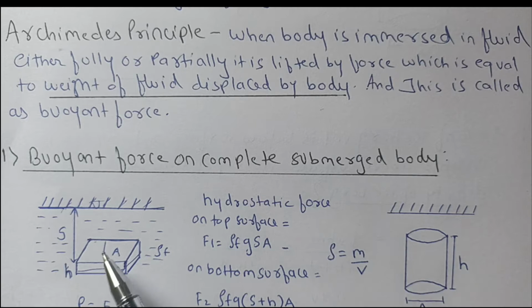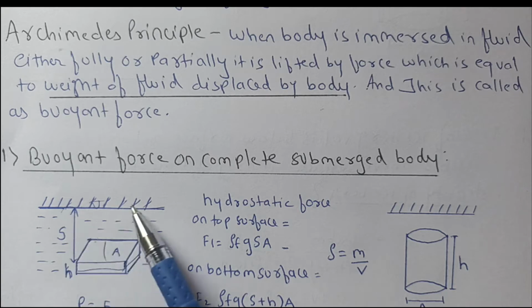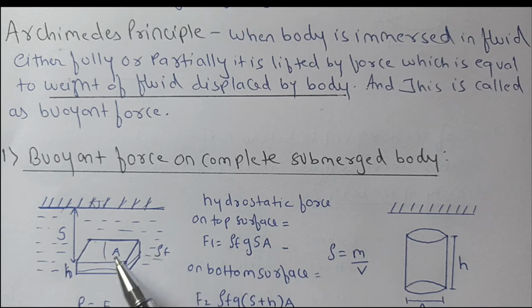Okay. So now suppose this is one plate having thickness h and this is at a distance s from the free surface of water. ये पूरी submerged है and the density of fluid is rho f and it has surface area a. So the hydrostatic force which will act on the top surface of the plate will be equal to pressure into area. Now pressure in the case of a submerged body is equal to rho g h, so rho of fluid into g and into h, that is the distance of the plate from the free surface, which is equal to s, multiplied by area.